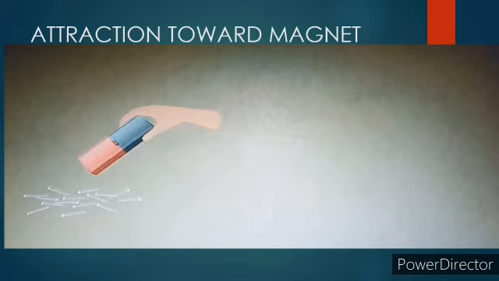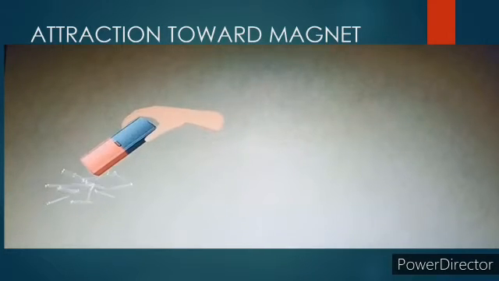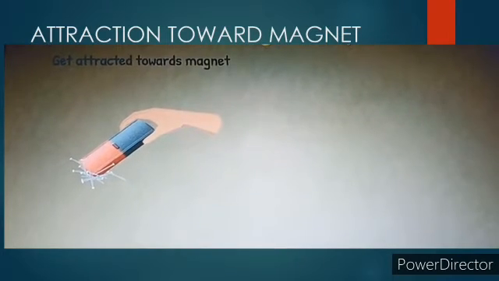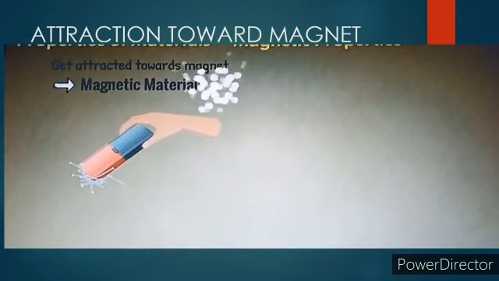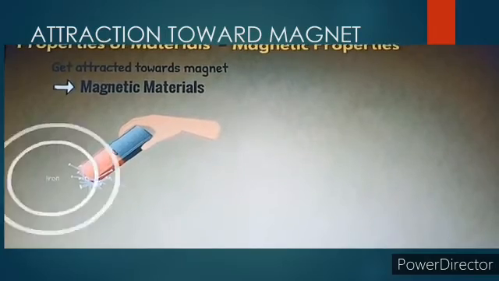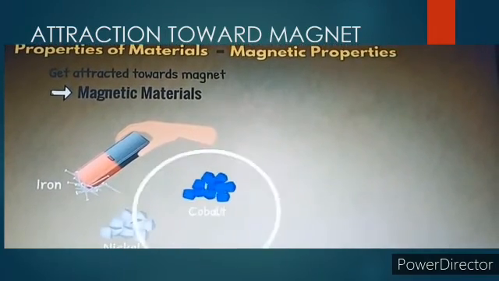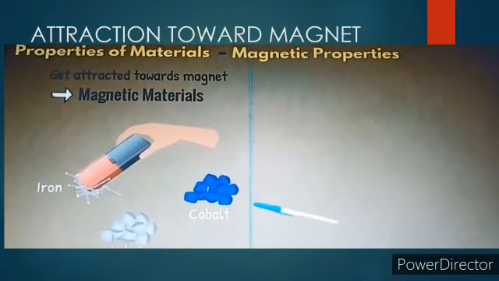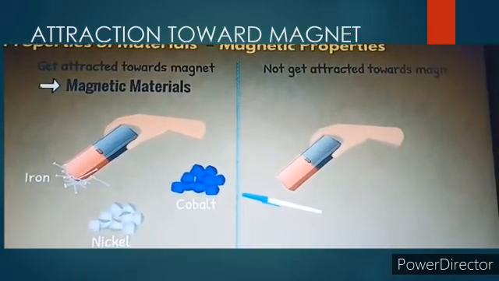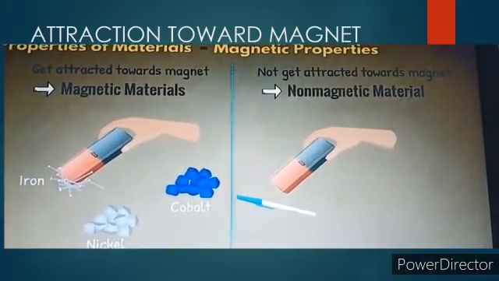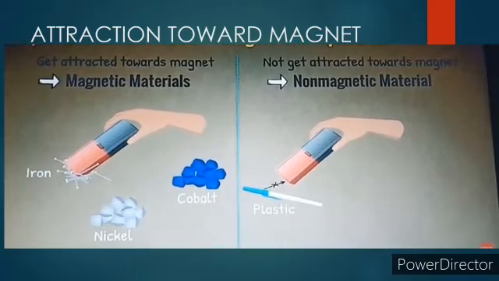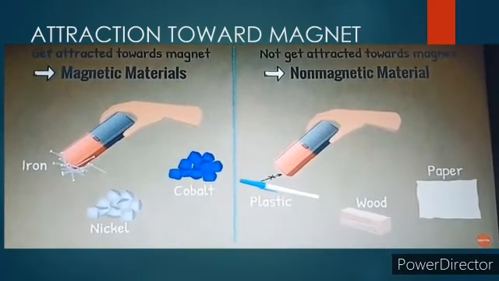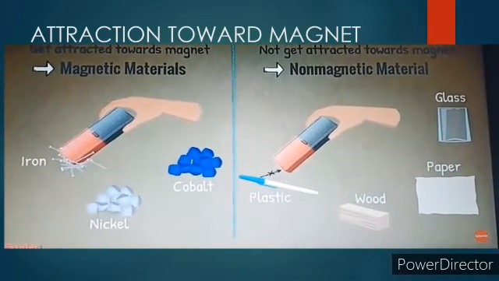Now we learn about attraction toward a magnet. Some materials are attracted toward a magnet. These are magnetic materials, for example iron, nickel and cobalt. Other materials are not attracted toward a magnet. These are non-magnetic materials, such as plastic, pen, wood, paper and glass. Okay.